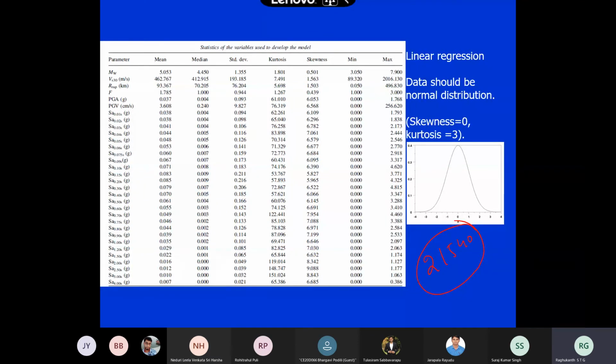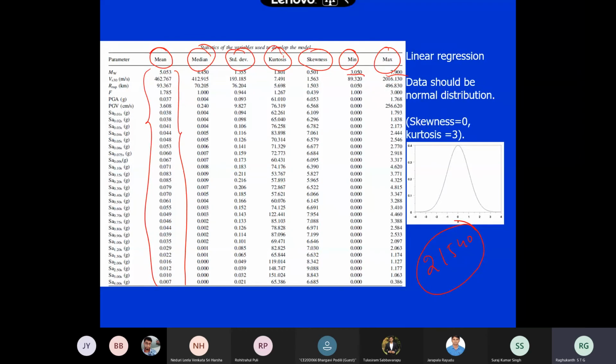The first thing is you find out the random distribution. The mean value; probability density is different, okay, but generally in our engineering, we calculate mean value, median value, standard deviation, sometimes kurtosis, skewness, minimum value of the data, maximum value of the data. This is the first basic thing we do in any data analysis. Like for the NGA data, the minimum magnitude is 3.5 and the maximum 7.9. So the mean is this much, the median is this much. You can get all these numbers.